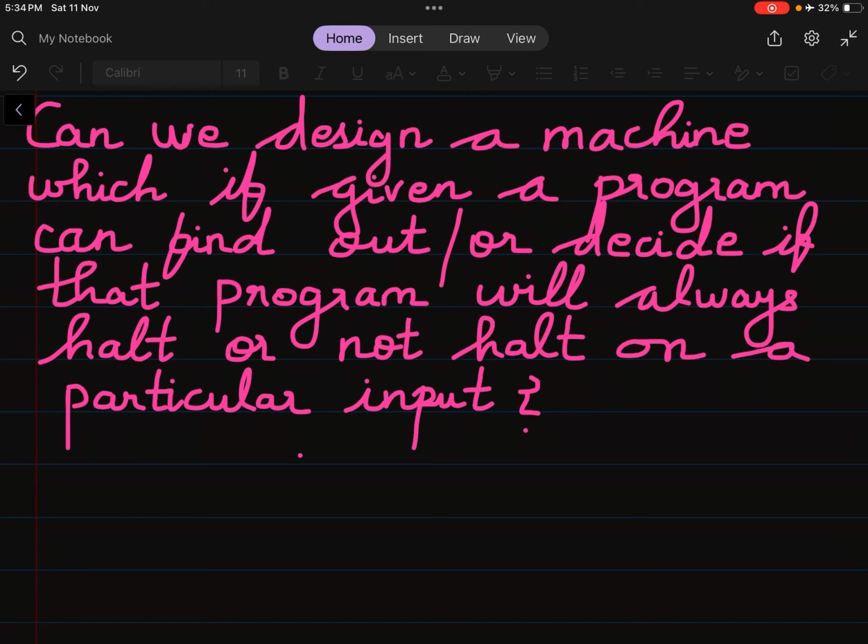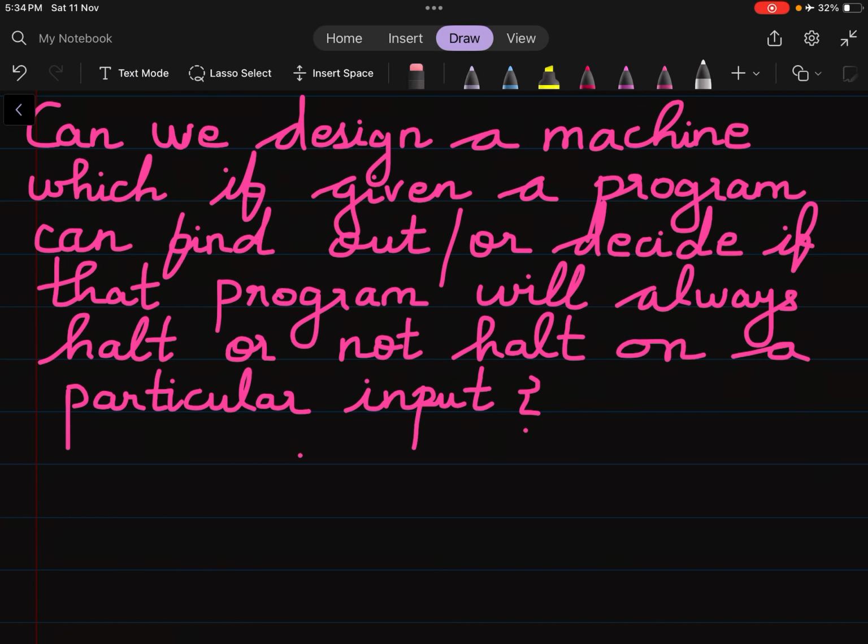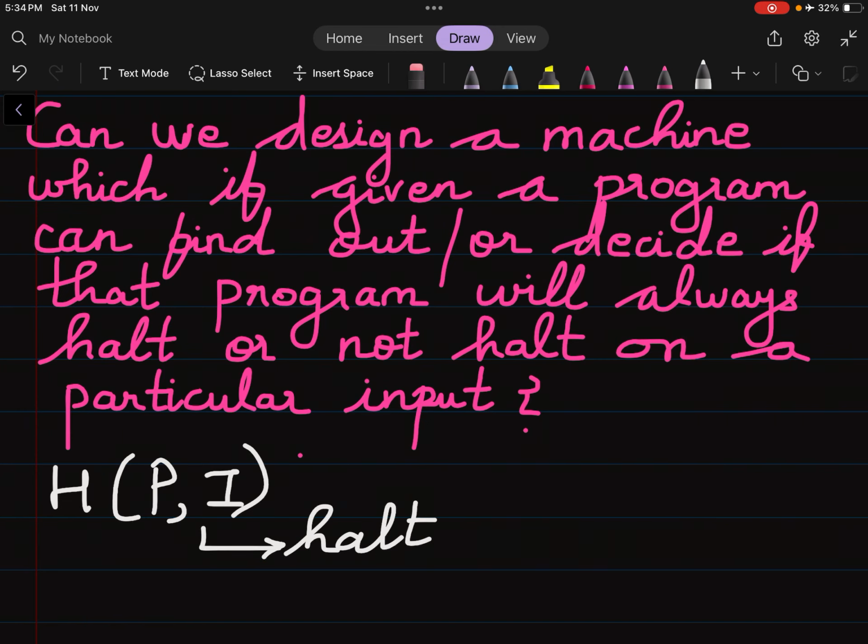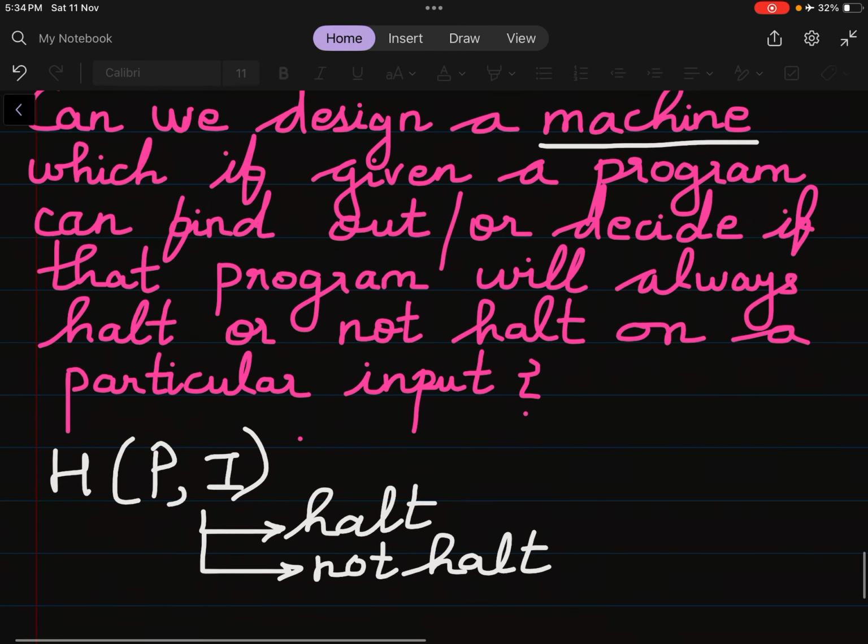To prove this, we assume that there is a machine H, which has a program and I is given as input, and we assume that this machine will halt or will not halt. So by looking at the program, we are assuming that there is a machine which will tell whether it halts or not.